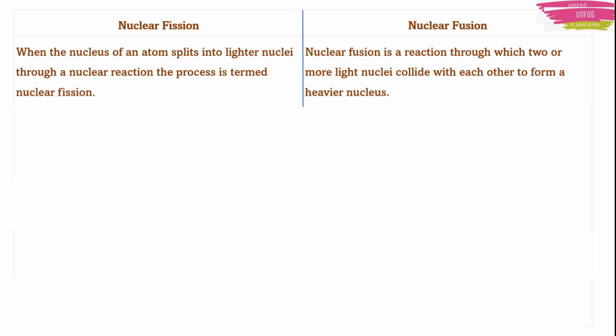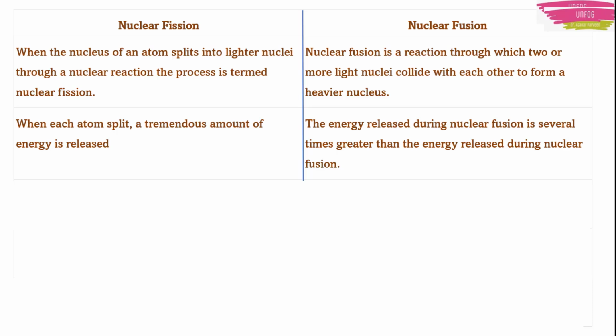In nuclear fission, as I told you, an atom is split into lighter nuclei through a nuclear reaction. In nuclear fusion, two lighter nuclei collide together and form one heavier nucleus. When an atom splits in nuclear fission, a tremendous amount of energy is released. But in nuclear fusion, the tremendous amount of energy is greater than the nuclear fission energy. The energy released in fusion is very much greater than the energy released in fission.